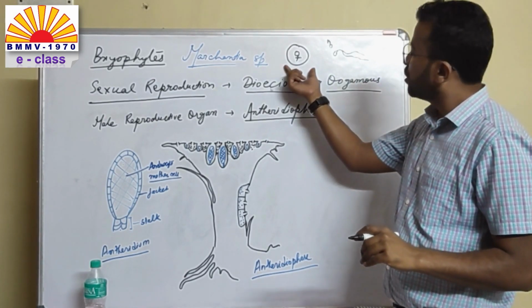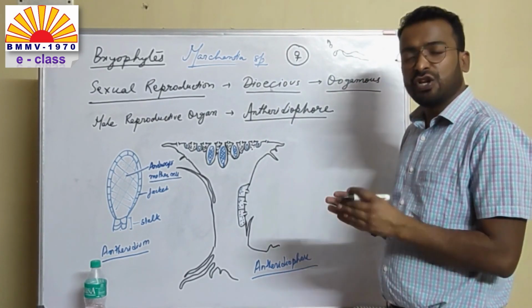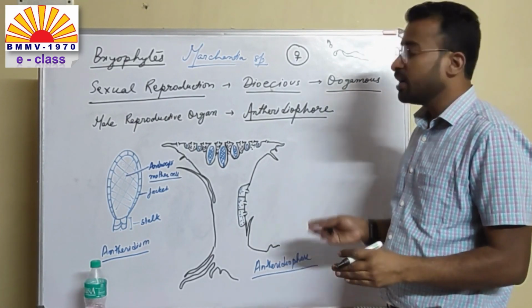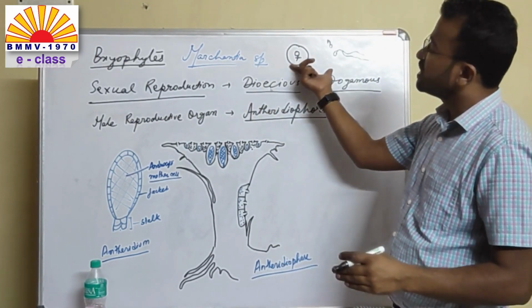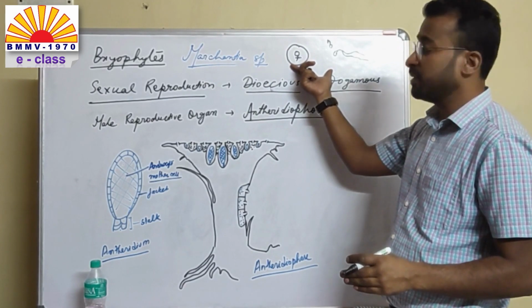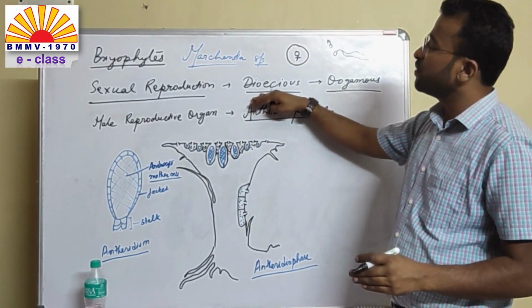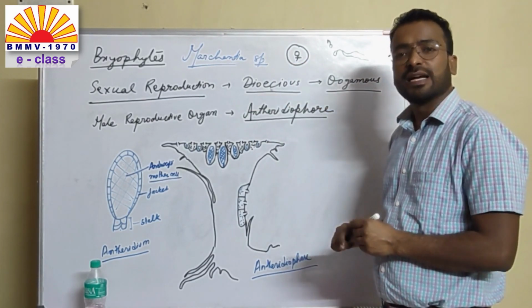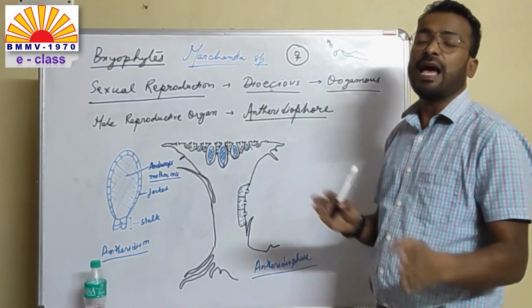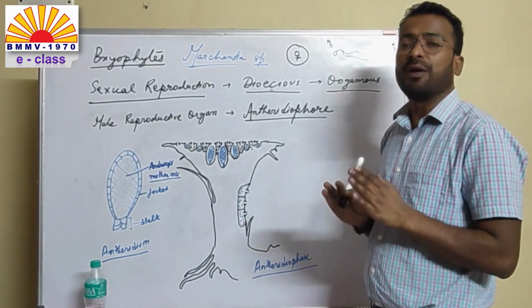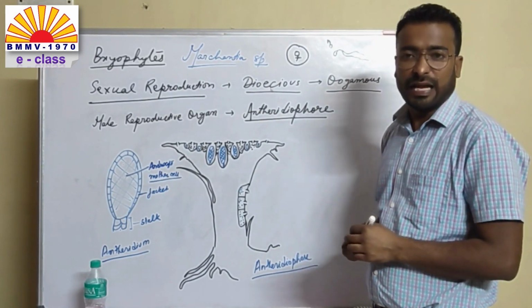They are morphologically as well as physiologically different gametes. Marchantia is also a dioecious plant. That means both male and female sex organs are present on two different thalli.